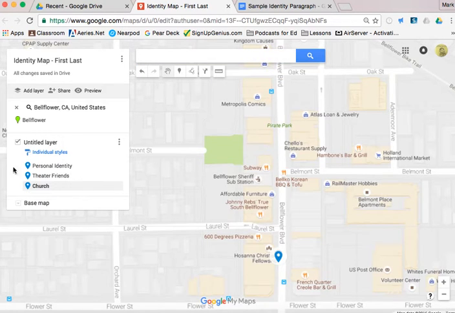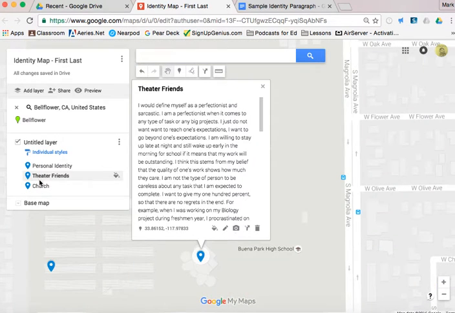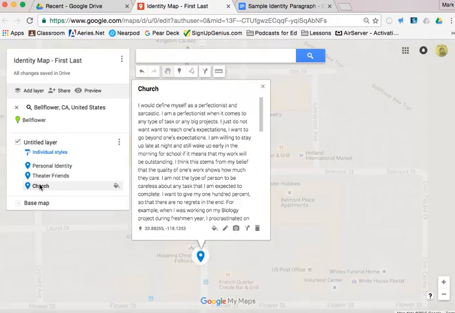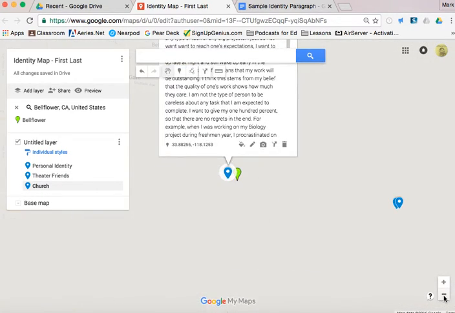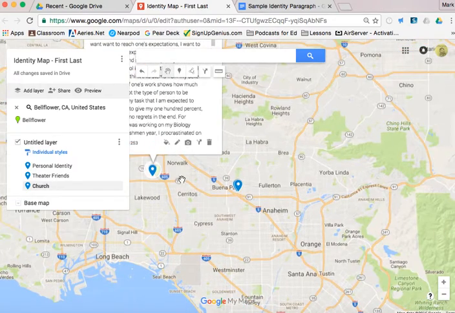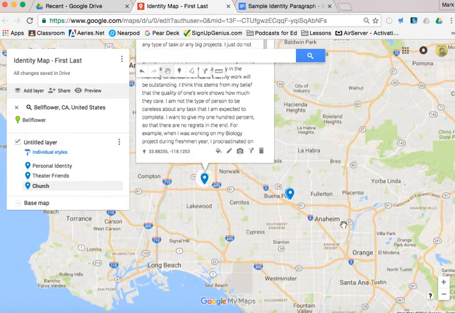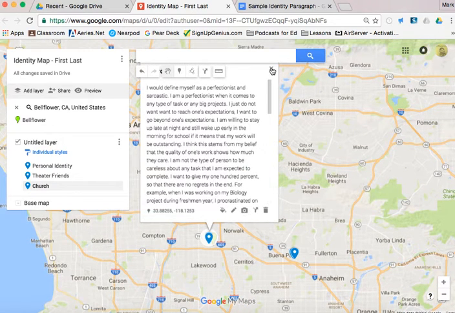And so there, we've got Theater Friends all the way in Buena Park, and then my church all the way in Bellflower. Well, if I really zoom out, right, I can start to see where these things are. Right, they're right there and there. Your goal for today is to get them in the right spot. Okay. After they're there, I want you to actually play around a little bit.